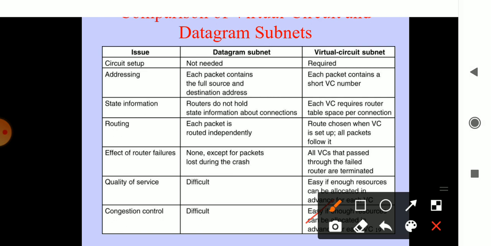So this is the difference between a datagram and the virtual circuit: datagram is connectionless and virtual circuit is connection oriented service. In this session you have learned about connection oriented and connectionless services, and in that the virtual circuit and the datagram subnets. Okay, thank you.